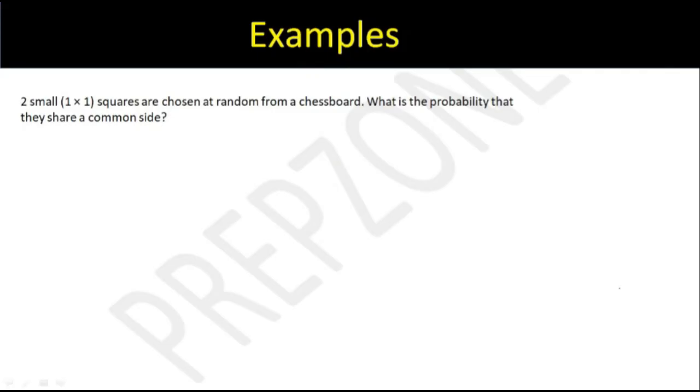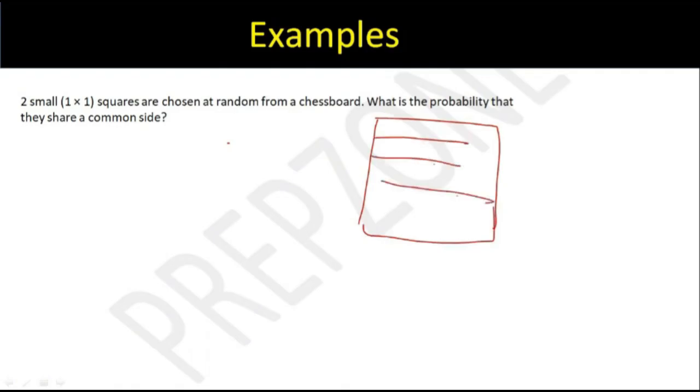Let me just explain. This question says they share a common side. Okay. Side is not edges. So just to make this question clear, it is saying that if I choose two squares, right? For example, this is a chessboard. There will be 8 in this, right? 2, 3, 4, 5, 6, and one more, right? And similarly, there'll be a couple more here.